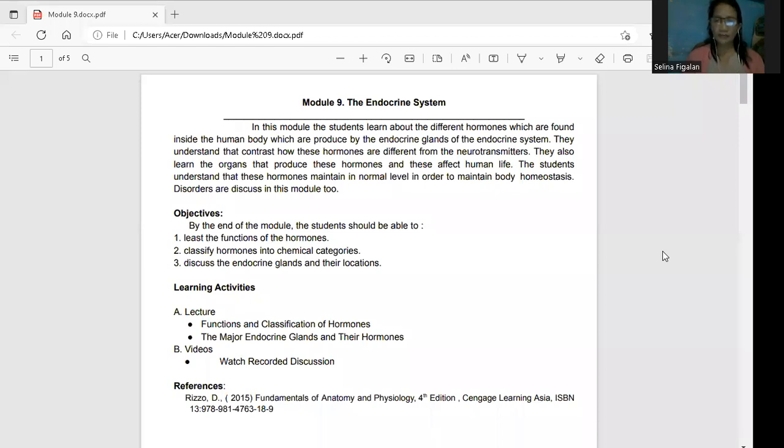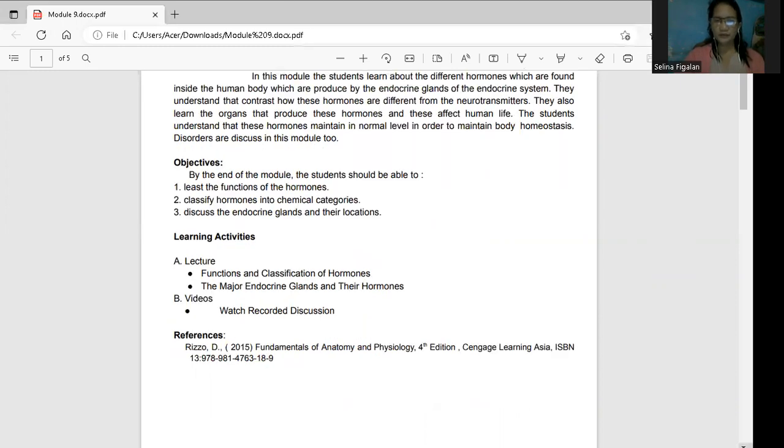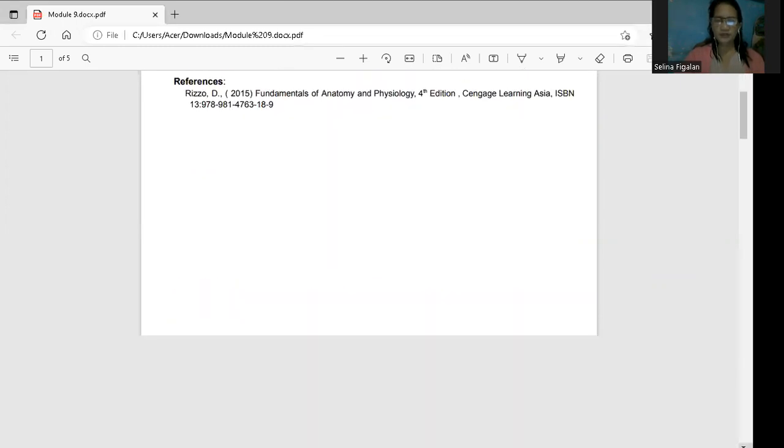So you already have a background about your endocrine glands or the locations of your endocrine glands in your body with your previous subject, which is biochemistry. Okay, so the content of your module here are the functions and classification of hormones. Okay, also the major endocrine glands and their hormones. So let us first talk or overview about the endocrine system.